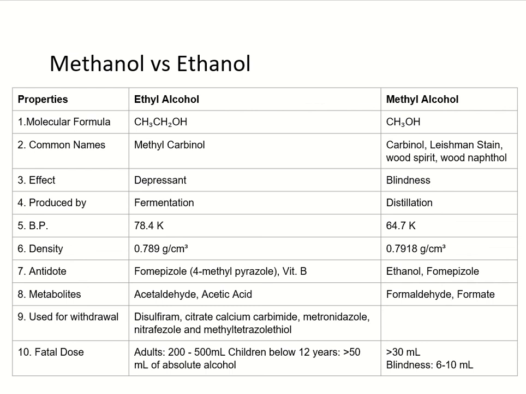The antidotes of ethanol are fomepizole or 4-methylpyrazole and vitamin B. The antidotes for methanol are ethanol and fomepizole. The metabolites of ethanol are acetaldehyde and acetic acid. The metabolites for methanol are formaldehyde and formate.